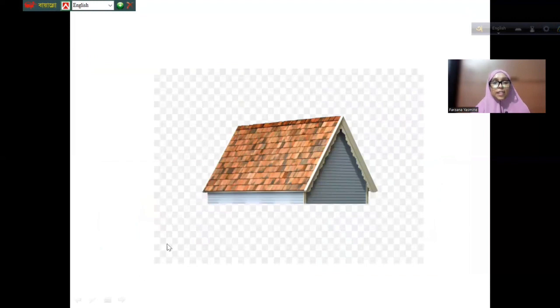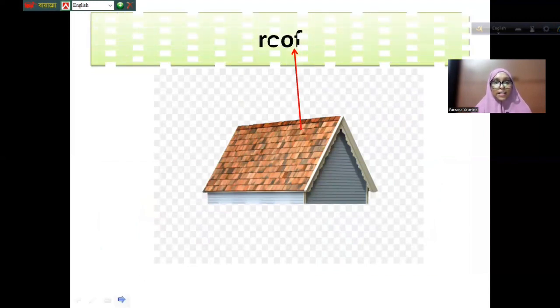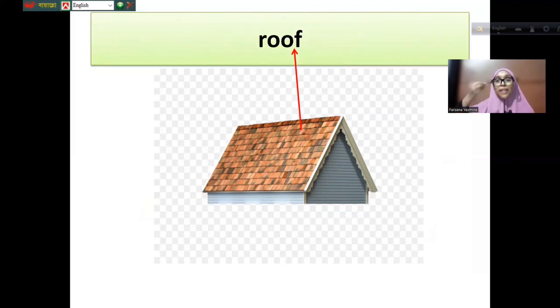Yes, what is this? What is the part of this? Yes, this is called roof. So this is the long oo sound, roof. This is a roof, right?